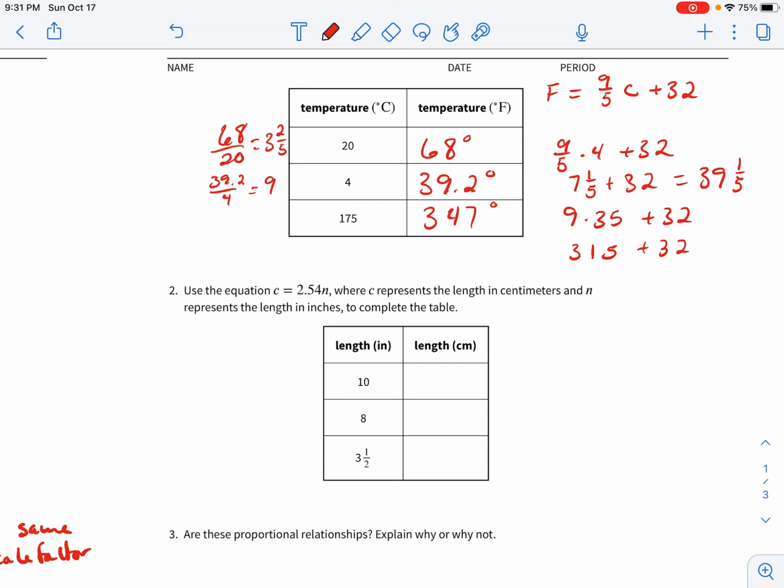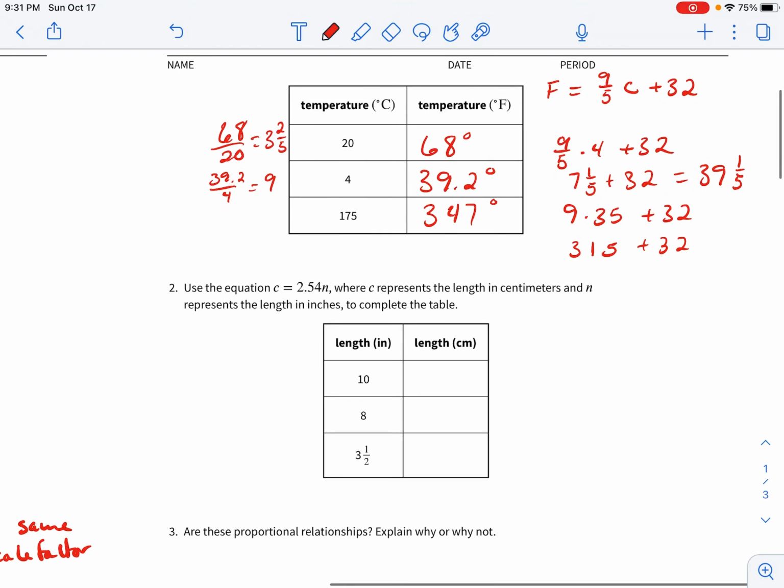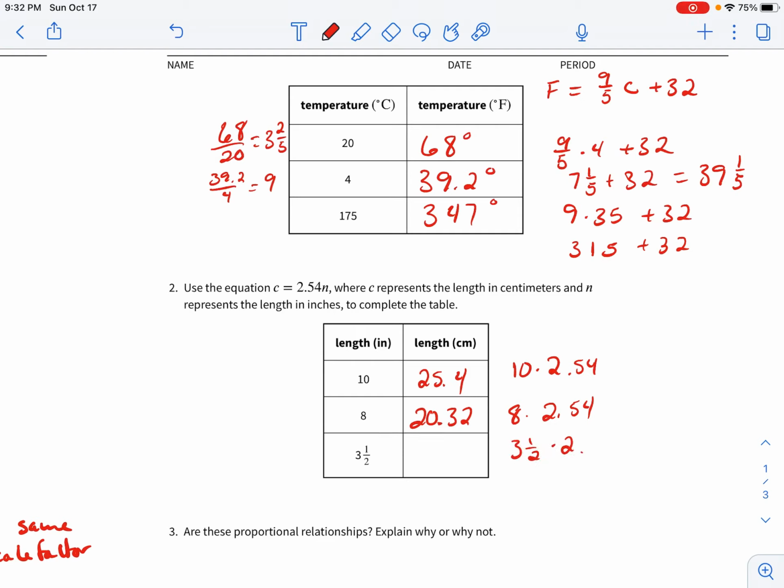Okay, the next one, it says use the equation C equals 2.54 times n, where C represents the length in centimeters, n represents the length in inches, to complete the table. So the first one, 10 times 2.54, that's going to equal 25.4 centimeters. 8 times 2.54, that's going to equal 20.32. And then 3 1/2 times 2.54, that's going to give us 8.89.